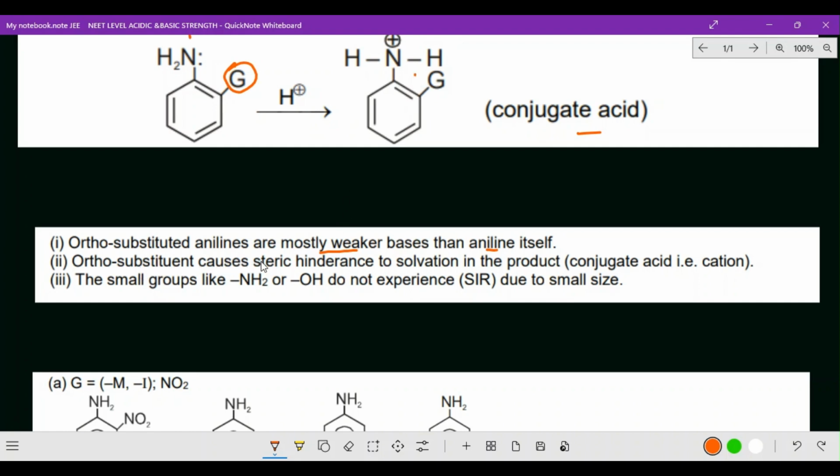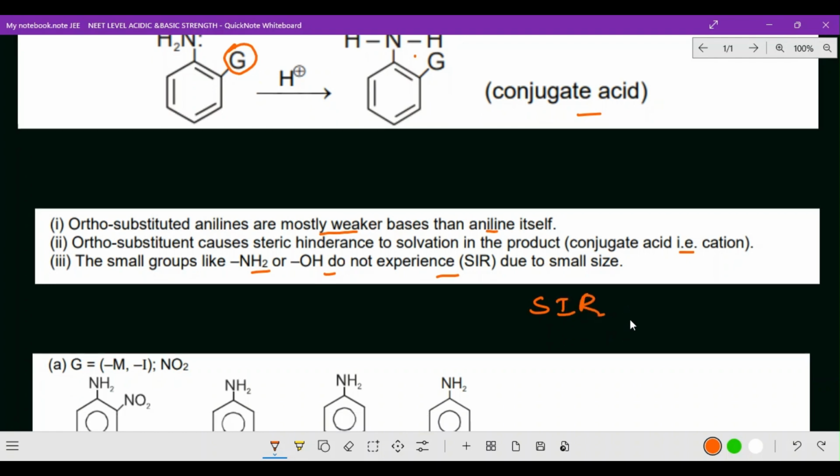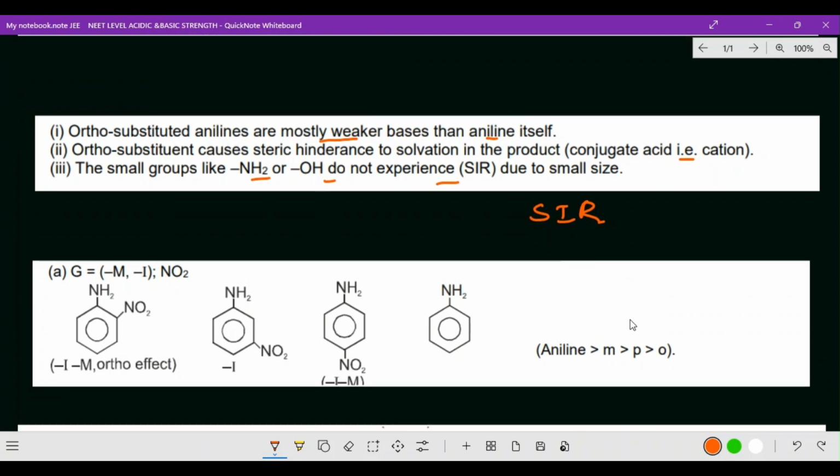The ortho substituent causes steric hindrance to solvation, that is, the bulky group attached over there, because of sp3 hybridization. Moreover, there is steric hindrance from the bulky group to solvation in the product, the conjugate acid, that is the cation. Small groups like NH2 or OH do not experience SIR due to small size. SIR is nothing but steric inhibition of resonance. Okay, when the question comes we'll explain all these points.